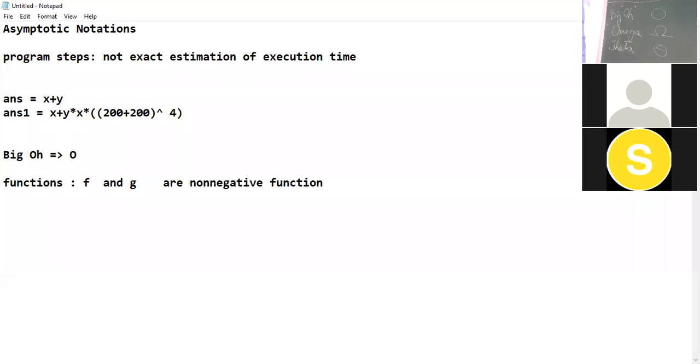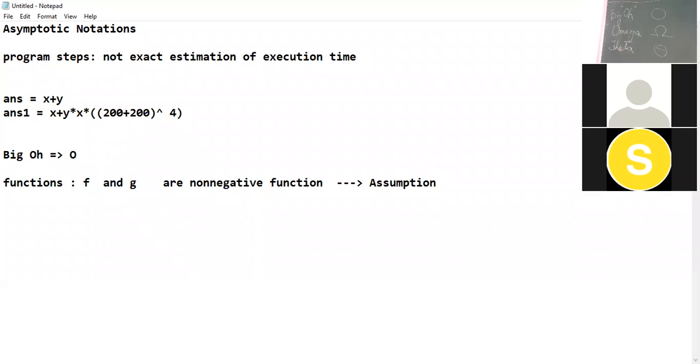What do you mean by non-negative functions? These are arithmetic functions. Whenever you solve these functions, their answers are going to be non-negative. So this is an assumption.